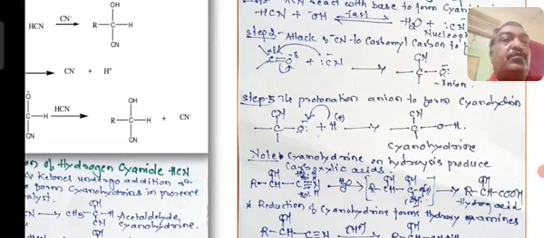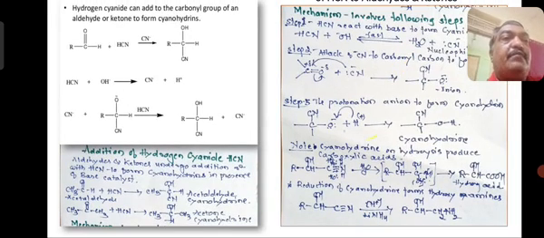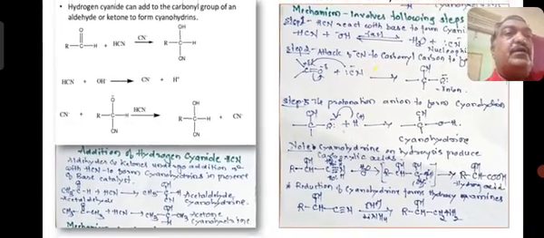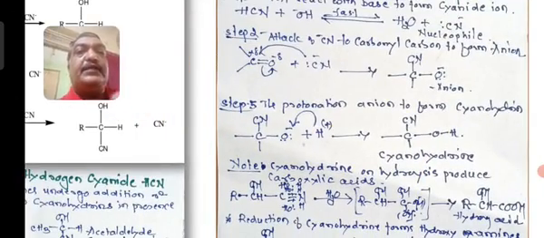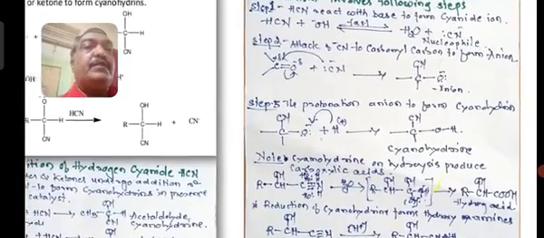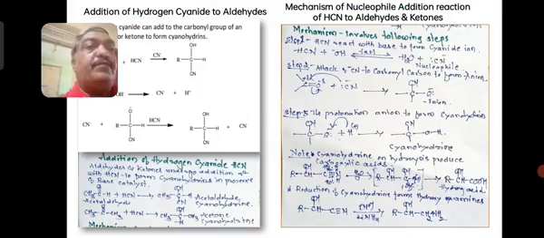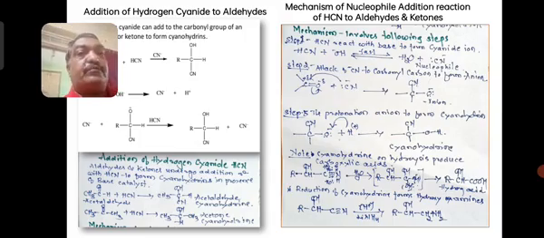Now let us move on to the other part, the mechanism for this addition of HCN to aldehydes and ketones. What is the first step? The first step is very clear, as you already know that HCN undergoes ionization with the base present in the solvent system to form H2O and a nucleophile CN minus carrying a lone pair of electrons.